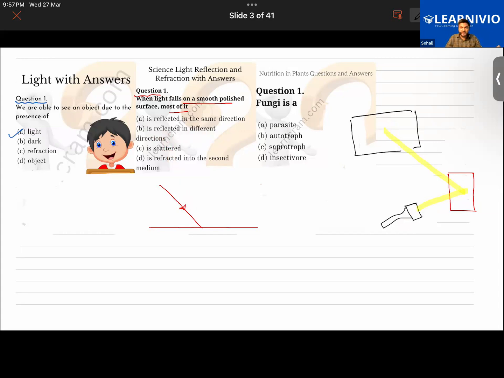Is it clear to you, Priyanka? Yes, sir. Good. Okay, see if you guys can answer the third question. No problem if you don't know the answer, because this is something which you are yet to study in the chapter. But still, if you know, do let me know. Anyone?